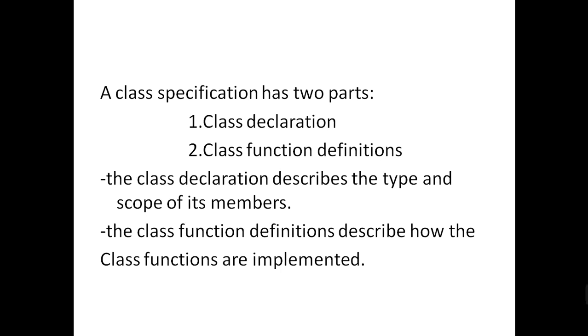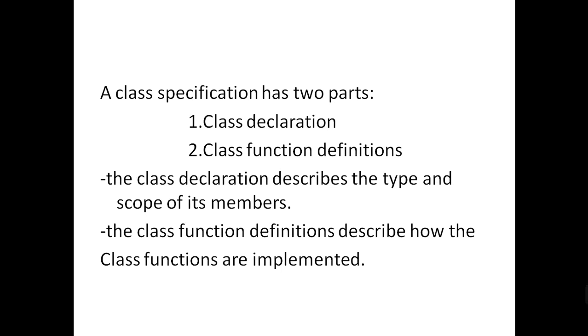Next, a class specification has two parts. One is the class declaration, and the other is the class function definition. The first one, the class declaration, describes the type and scope of its members. The second one, the class function definition, describes how the class functions are implemented.